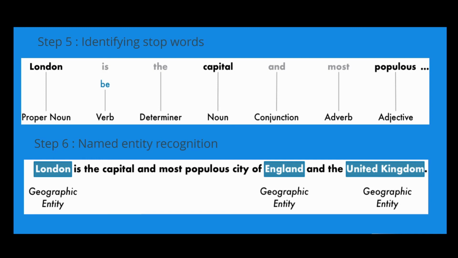Now let's discuss the applications of NLP. Speech recognition. Speech recognition is the ability of a machine or program to identify words and phrases in spoken language and convert them to a machine-readable format. For example, without natural language processing, Amazon's Alexa would not be able to respond to your voice commands appropriately.